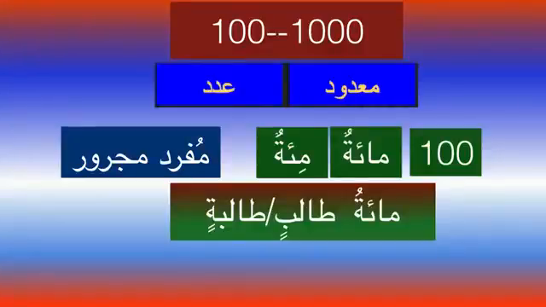Another important thing about 100 is that whether the ma'dud is mudhakkar or muannas, it remains the same. We still use mi'atun. Mi'atun ends with ta marbuta, but even so, it is used for both mudhakkar and muannas nouns.